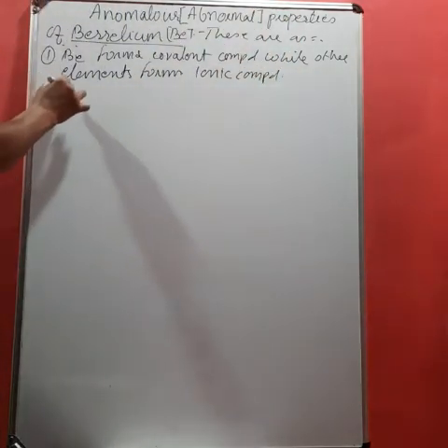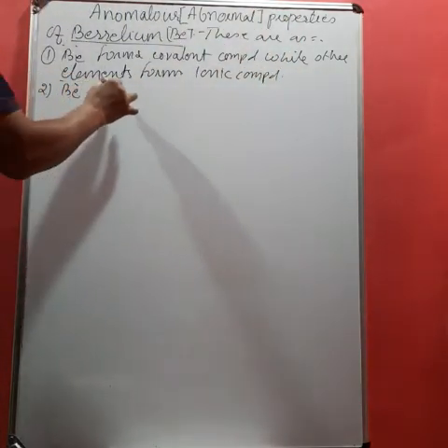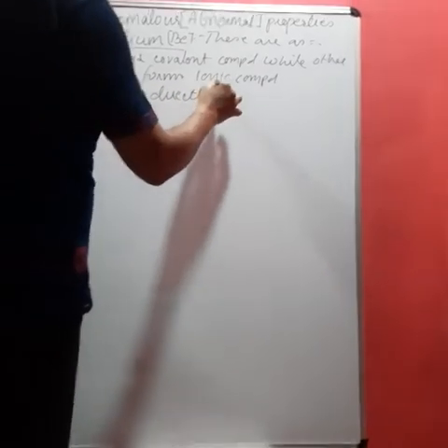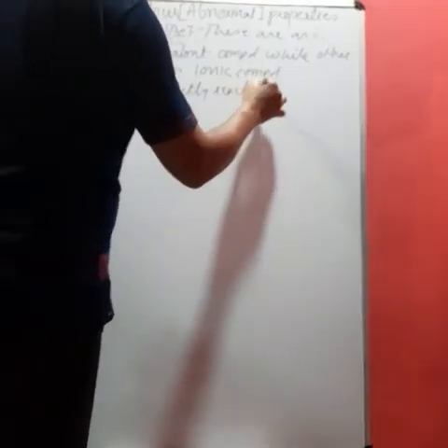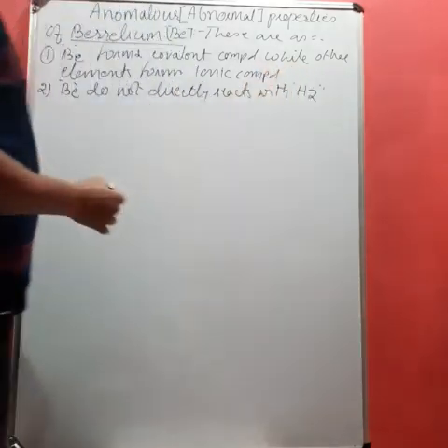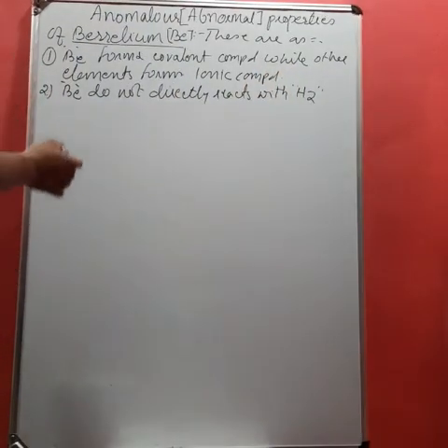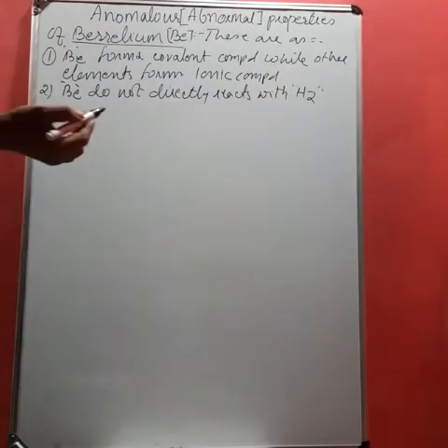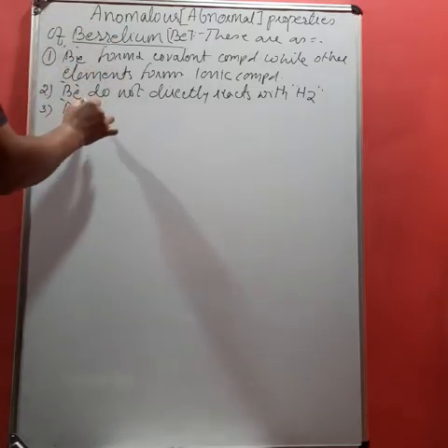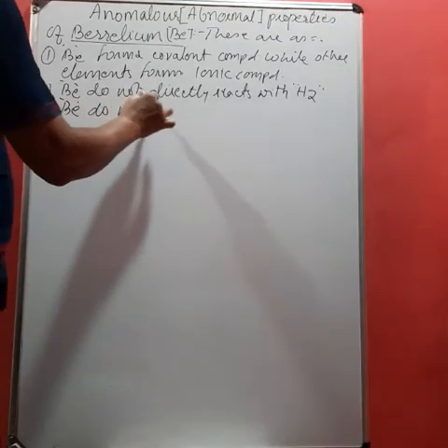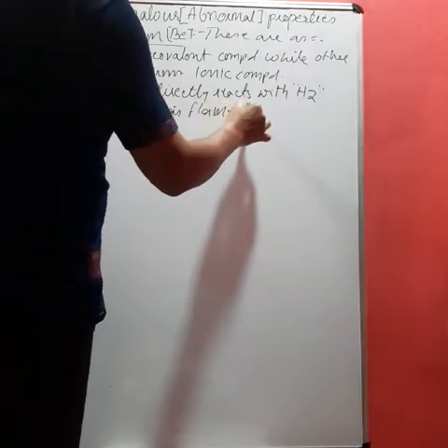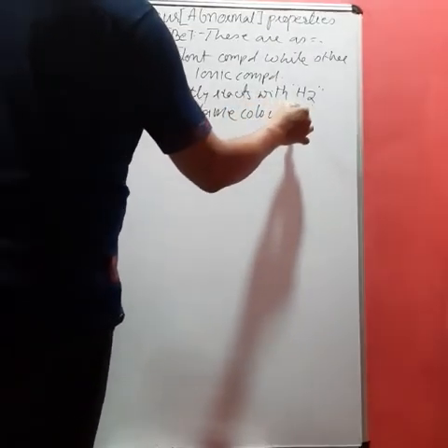Okay, next one, beryllium does not directly react with hydrogen, although it forms hydride, but not directly by reacting with hydrogen, while the other elements of the group directly form hydride. Okay, beryllium does not give flame test, or you can say flame coloration.